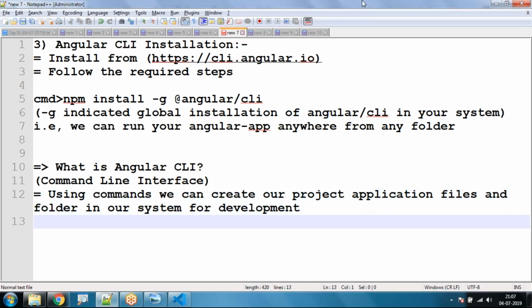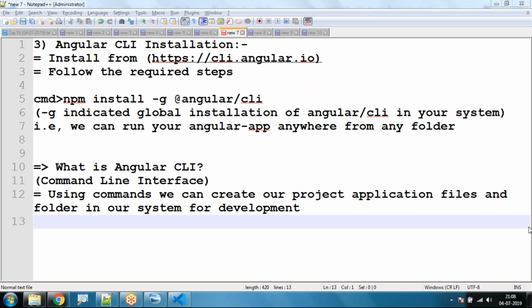Is it okay, all of you? For example, if you take NetBeans, in NetBeans we have everything in the form of GUI. Is it okay, all of you? Is npm installed in the G drive in your system? No, npm is not installed in the G drive. npm is installed in Node only, in C colon program files node.js. Is it okay? I'll show you that.